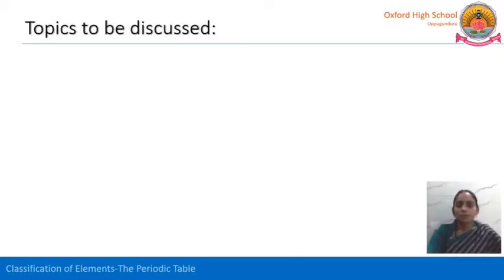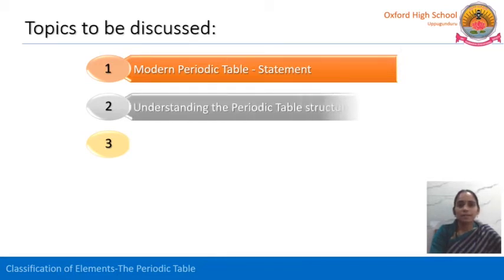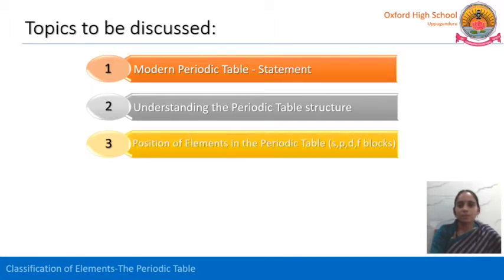The topics we are going to discuss today are, the first one, the modern periodic law statement, which we have just recalled. The second one is understanding the periodic table structure. The third one is the position of elements in the periodic table, like how all the elements are arranged in s, p, d, f blocks. Let us start with the first one.